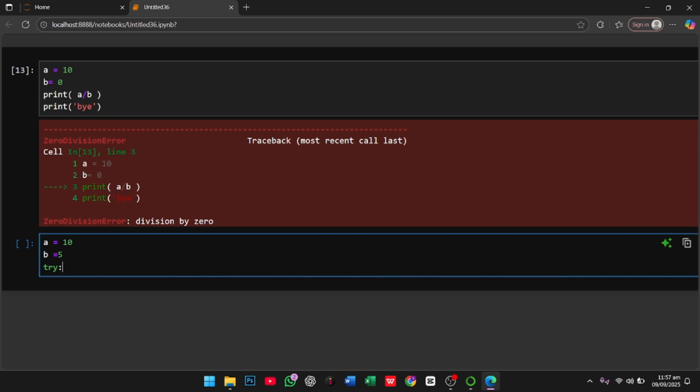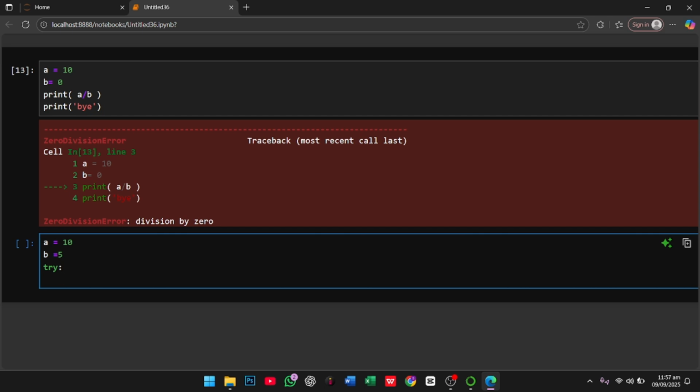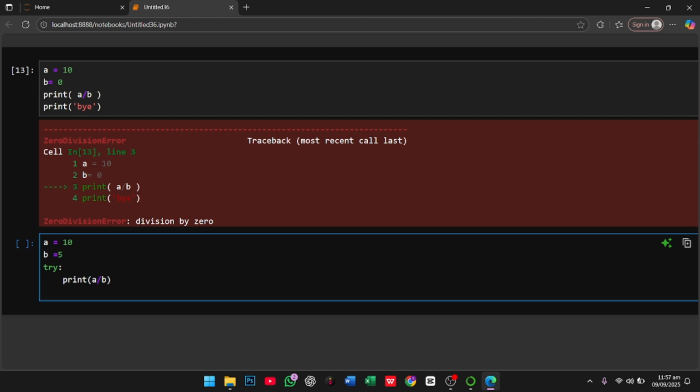Try is simply like a critical statement: I want to print a divided by b, this is my try statement. You try to run this, but if it doesn't work, you move to the except statement, where I write except Exception.